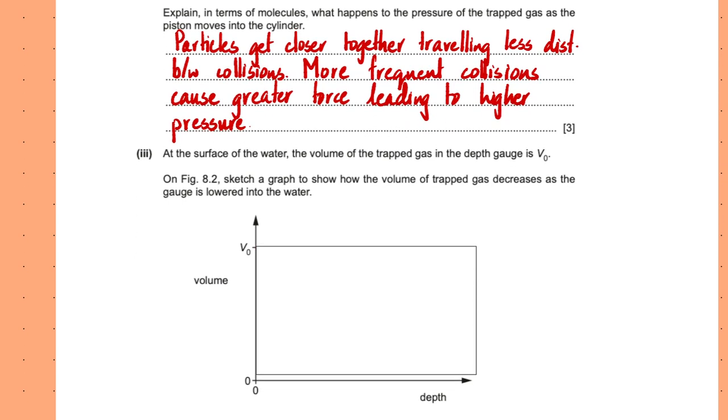At the surface of the water, the volume of the trapped gas in the depth gauge is V0. On 8.2, sketch a graph to show how the volume of the trapped gas decreases as the gauge is lowered into the water. So I know that as depth increases, the pressure would also increase, right? So I already know that at depth 0, which means it's right at the surface, the volume is V0. So this is the starting point of my graph.